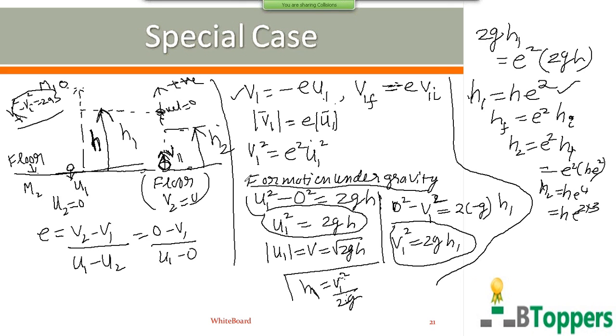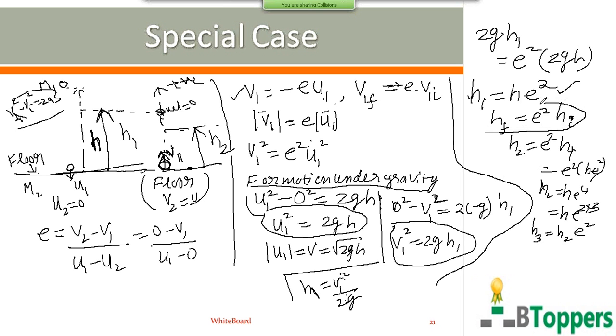So to whatever height the ball rises after a particular impact with the floor, it again falls freely under gravity from the same height before the next impact with the floor. So after the second collision with the floor, it rises to the height h2. Then next it falls freely under gravity from the same height h2 before the third collision with the floor. So for the third collision, h2 is the initial height. The final height up to which it rises after the third collision with the floor is denoted by h3. So h3 can be written as h2 times e square.